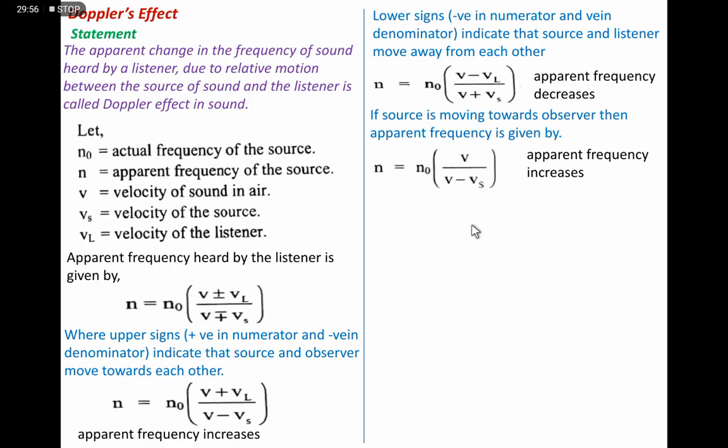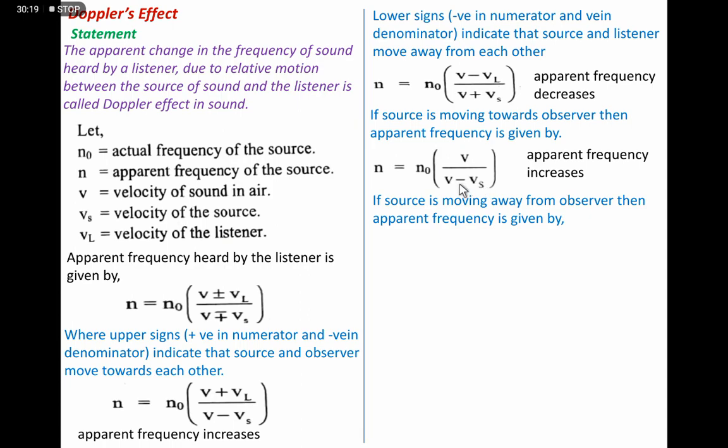Next case: the listener is stationary, but the source is moving away from the listener. Then the apparent frequency decreases. Definitely at that time the denominator is greater than the numerator, and this ratio is less than 1.